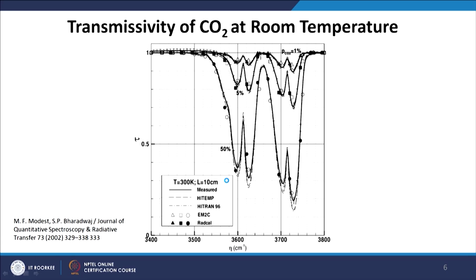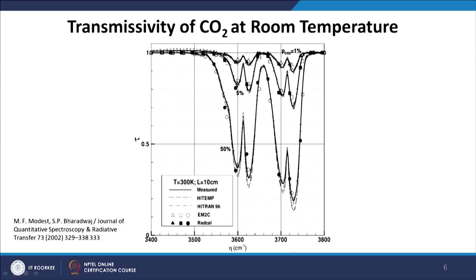It is centered around certain bands, and these bands for the solar spectrum are located in the visible and infrared region, while ozone absorbs radiation in the ultraviolet part of the spectrum. A lot of interest has been in the transmissivity of carbon dioxide, which is a major pollutant in a large number of combustion applications. So, CO2 has been of great interest not only in atmospheric sciences, but also in combustion, because carbon dioxide is a major absorbing gas of radiation in the atmosphere where the temperature is low, but also in combustion where the temperature is high.